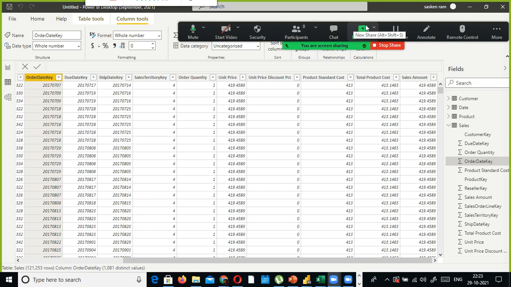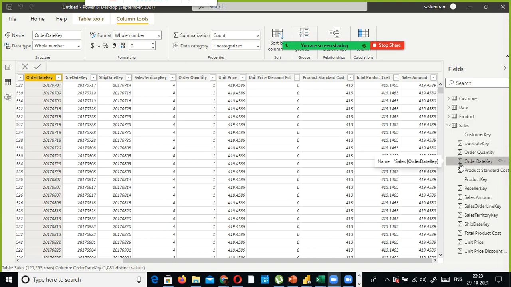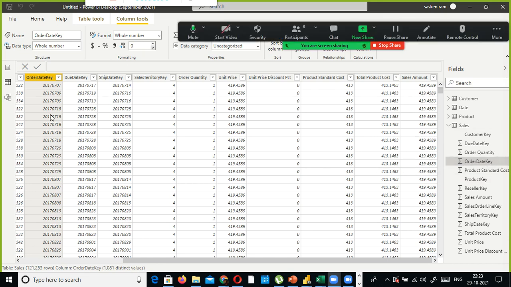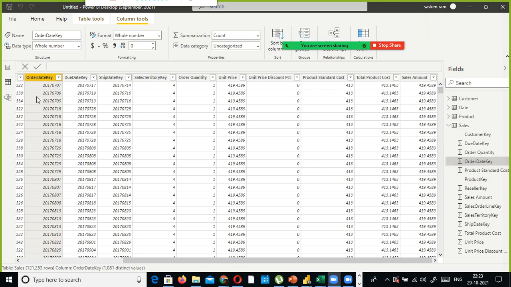So in that case, you need to do aggregation. But in the case of order date key, just because in the Excel file we stored the order date key in the number type, it doesn't mean this column is a candidate for aggregation.